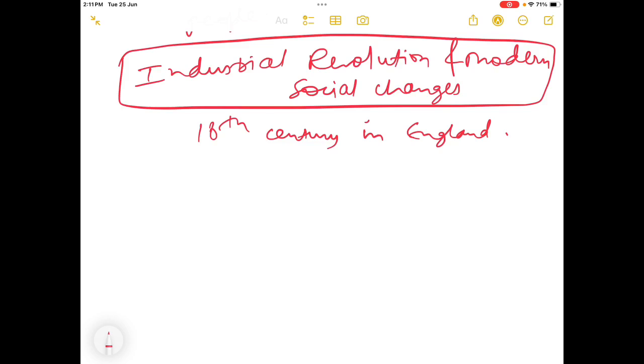Earlier, when humans were producing anything, they were making it manually using hands. But in the industrial revolution, machines replaced that manual work, and they also produced products in large quantity, goods and services.